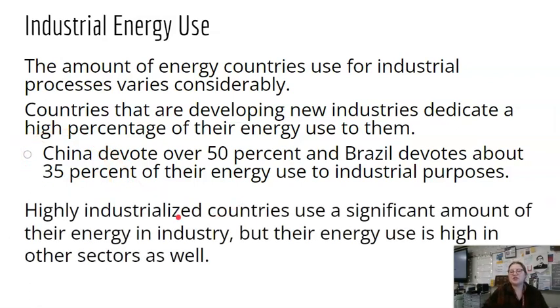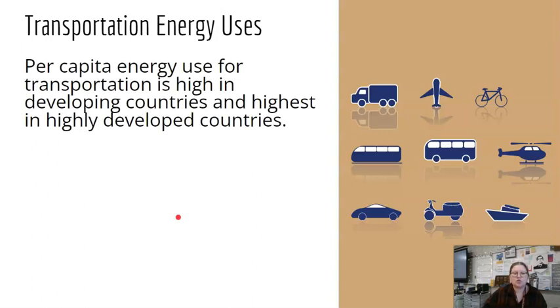And highly industrialized countries use a significant amount of their energy in industry, but their energy use is high in other sectors as well. So the US is considered highly industrialized. We still use a lot of our energy for industry, but it's not 50% of that energy going just to industry. Transportation is another really big sector where we use a lot of energy.